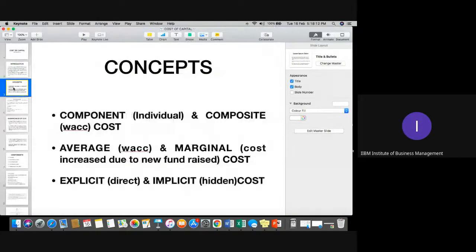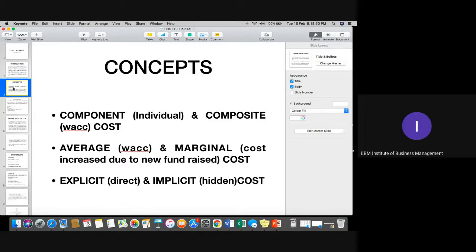Yeah. Next, the important part about the basic concept of cost of capital. When we discuss the first part, that is the component, it is called individual cost of capital, or we can say composite cost of capital, which is called WACC, the weighted average cost of capital. Now, what is the meaning of component? That is about the individual cost of capital. As I told you, first of all we have individual options like equity share capital, debt capital, preference share capital, and retained earnings.